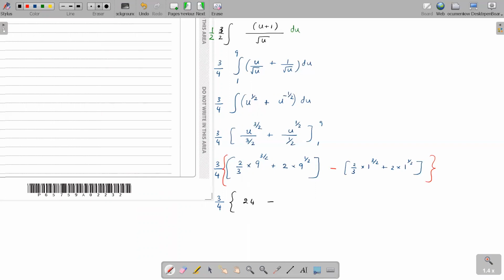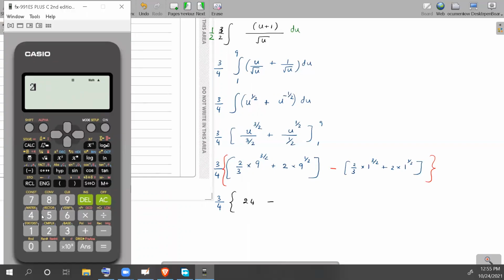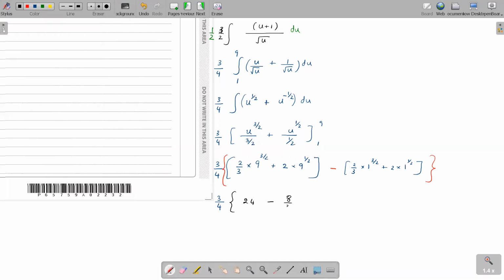Yes, 24. This guy is 2 over 3 into 1 to the power of anything, which is 1, plus 2 times 1 to the power of anything, which is again 1. So that is 8 over 3. Do you agree? Agreed, miss.